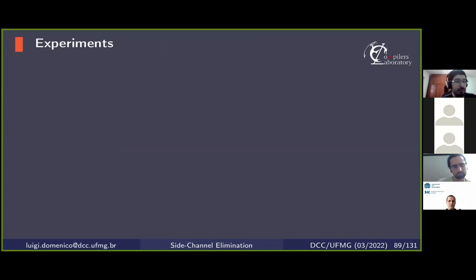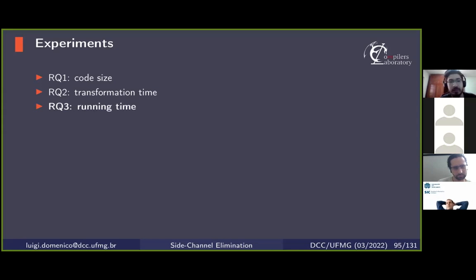And we performed a few experiments to try to answer 3 research questions. The first one is, by how much does the proposed approach increase code size? The second is, what is the running time of applying a transformation? And the third is, by how much does the proposed approach impact the running time of programs?